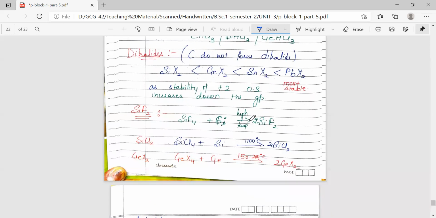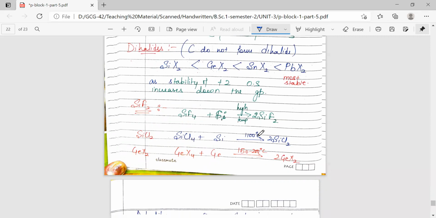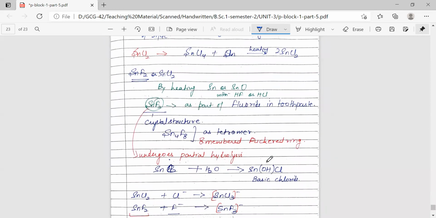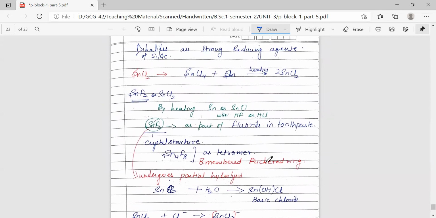Now, for their preparation, we can prepare them by treating tetrahalides with the group 14 member itself at high temperature. This way these can be obtained. Next, we have tin fluoride and tin chloride, that is, the dichlorides. These can be obtained by heating tin or tin oxide with HF or HCl. An important one is SnF2, which is used as the fluoride in toothpaste. This exists as a crystal structure. It exists as a tetramer, which is an 8-membered puckered ring type of structure.